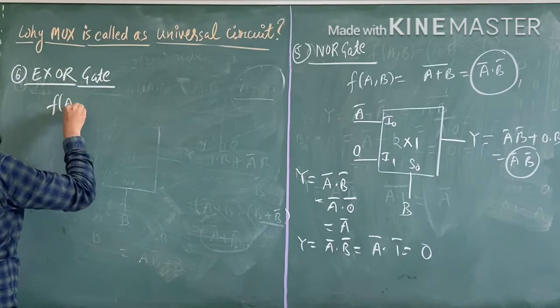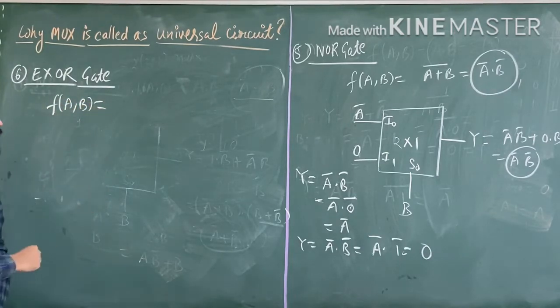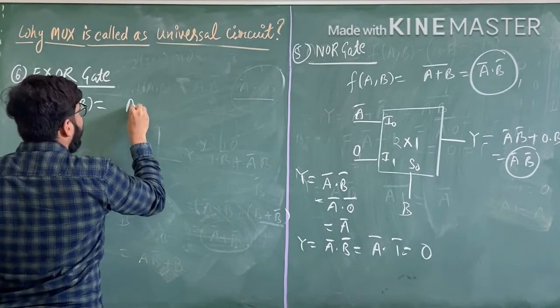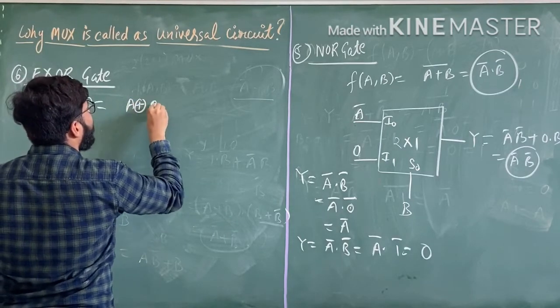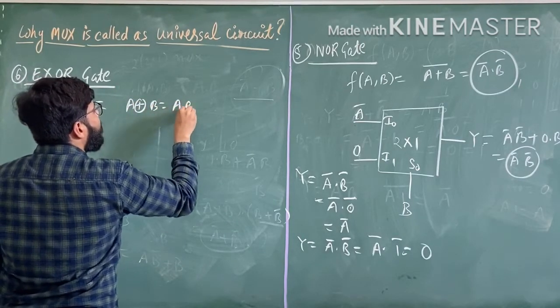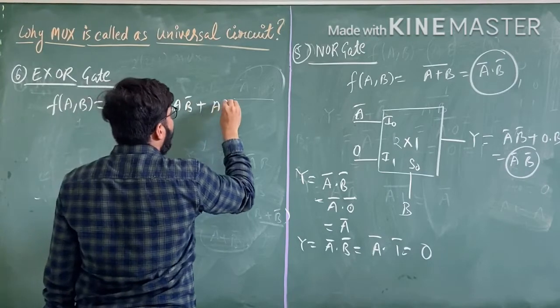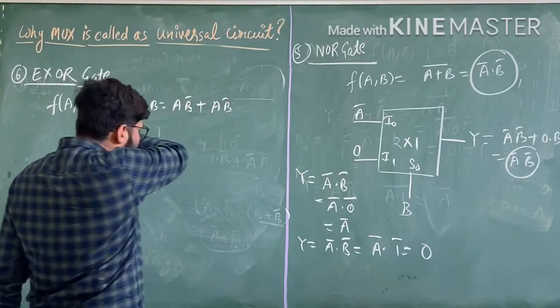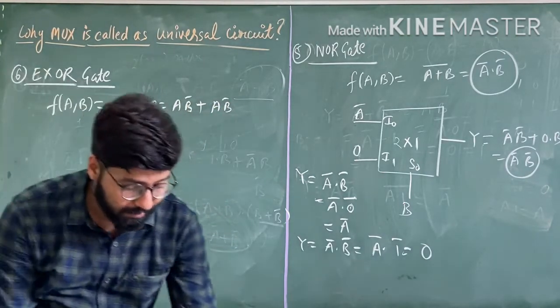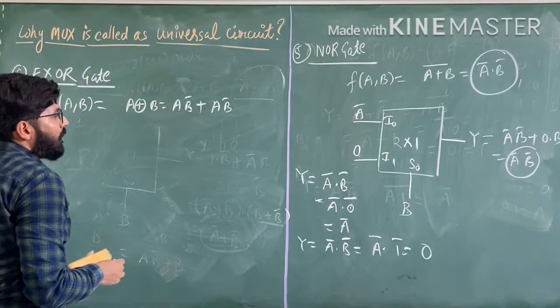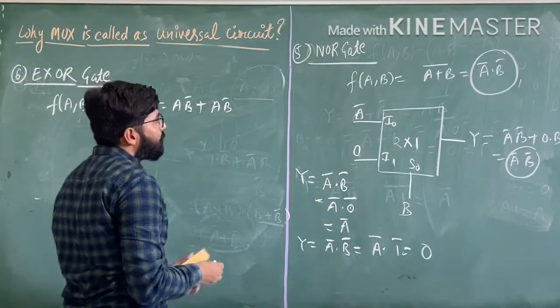If the function is a comma b, the XOR gate says a XOR b, or we can say a b complement plus a complement b. So this is about the XOR gate. We can see the truth table of the XOR gate here.